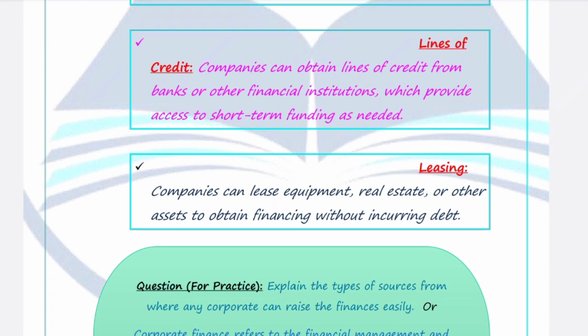Because by giving these assets on lease, a company can also raise finance for a very long period of time, and this gives huge finance to the company to run their operations, to invest in various projects, and to keep running for a longer period of time as well. So this is the fourth debt financing source for the company if it wants to raise finance from this source.